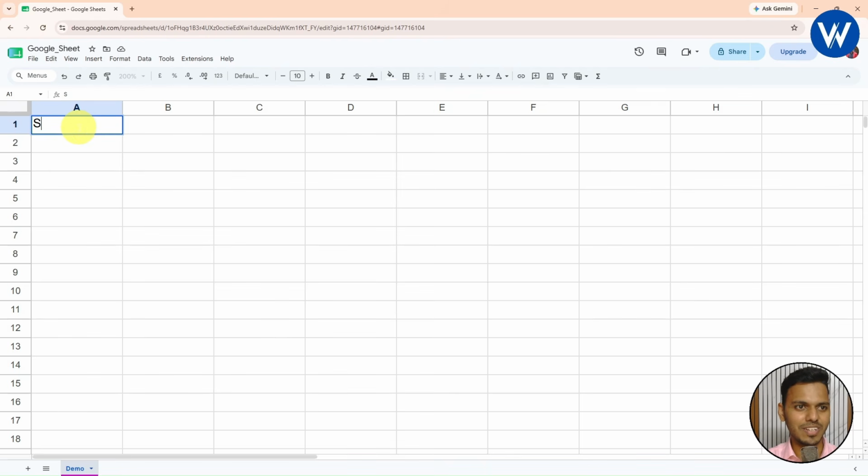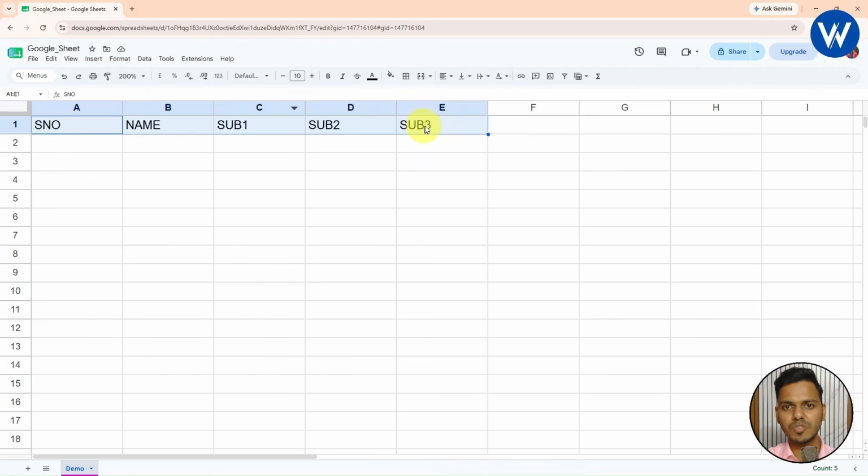So first I will take here serial number. I think recording working, yes. Serial number. Next I will give the student name, yes. Next subject 1, okay. Subject 2, perfect. And next I will be taking subject 3, right. Here I have taken 5 different columns: serial number, name, subject 1, subject 2, subject 3.